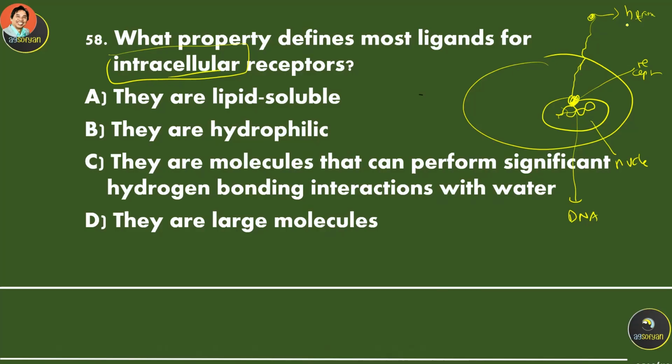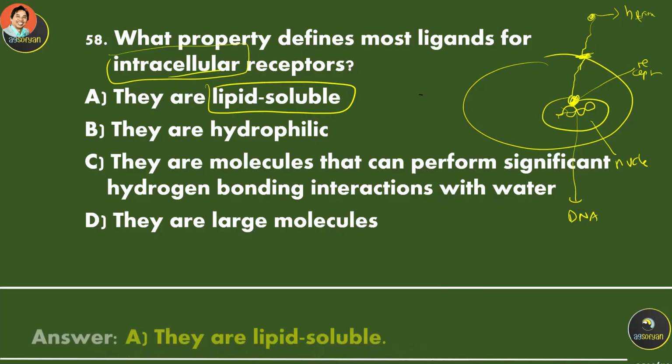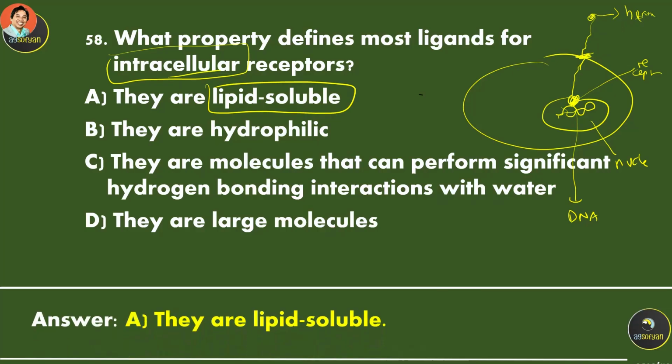So what kind of hormone or ligand is actually able to go to this inside receptor, the intracellular receptor? It is going to be the one that is lipid soluble, because they are able to cross the plasma membrane or the cell membrane. So it will be a lipid soluble hormone. Examples are testosterone or estrogen. They are lipid soluble hormones.